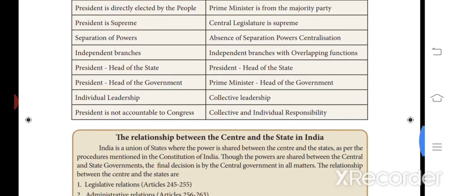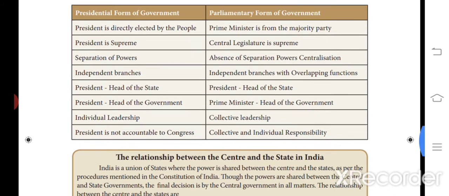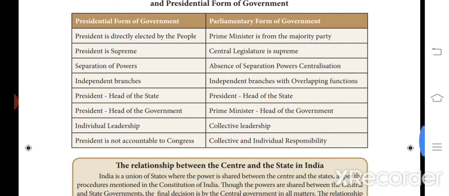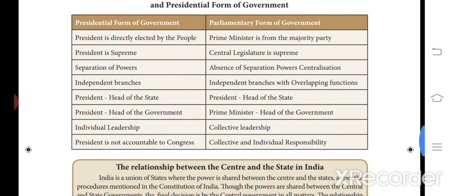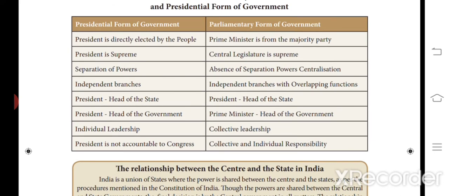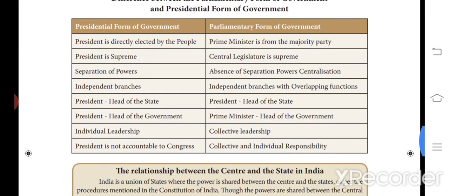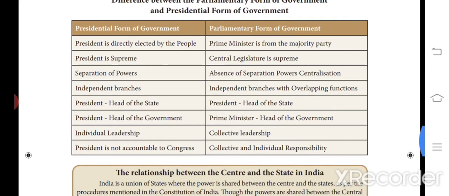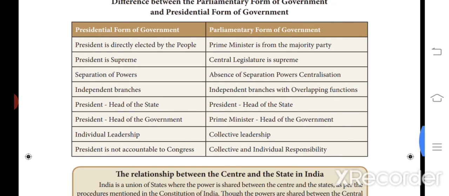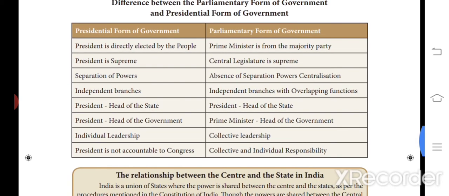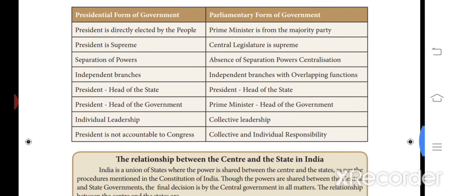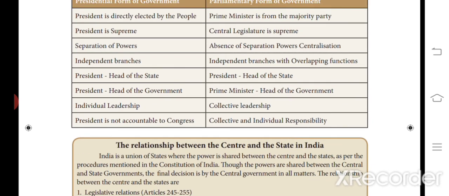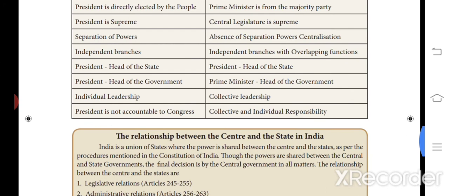In the presidential form of government, the president is the head of the state and also the head of the government. In the parliamentary form of government, the president is the head of the state, but the prime minister is the head of the government. So see the major difference: in countries like America, the president is the head of the government, but in countries like India, the head of the government is the prime minister.